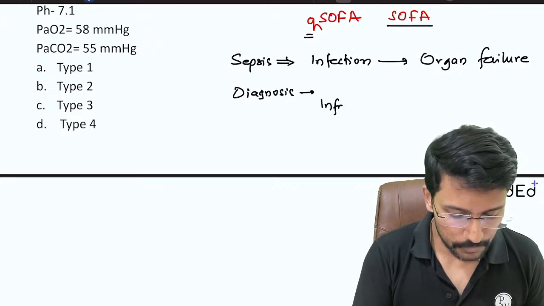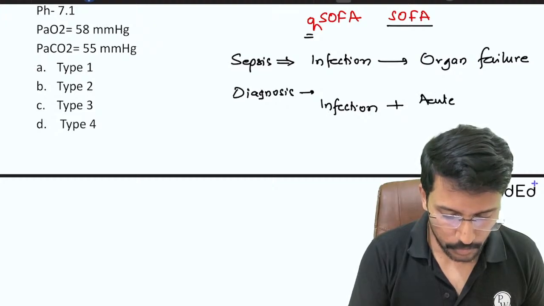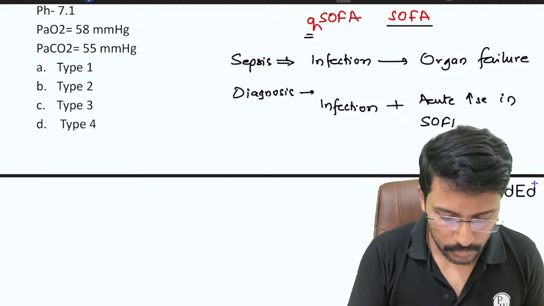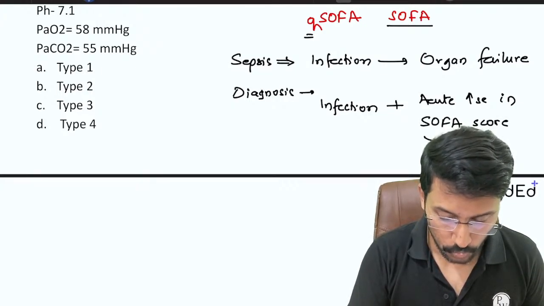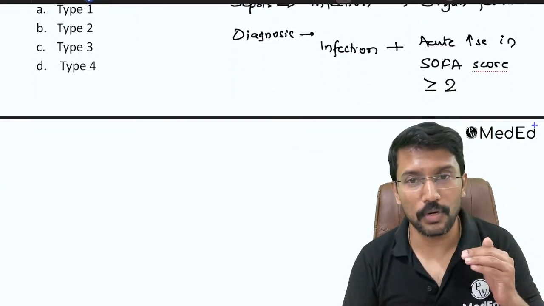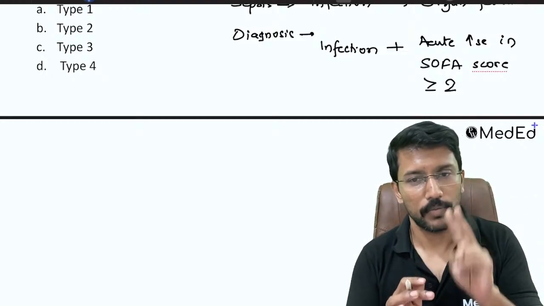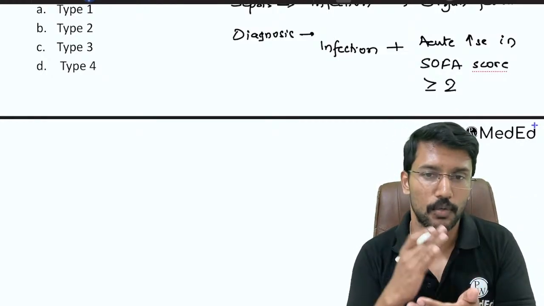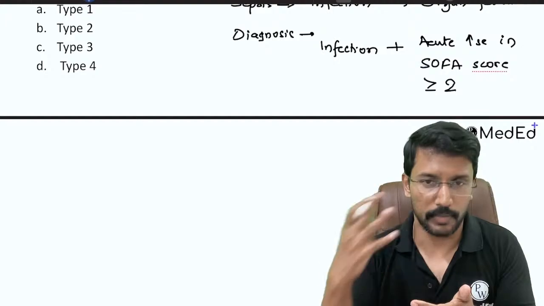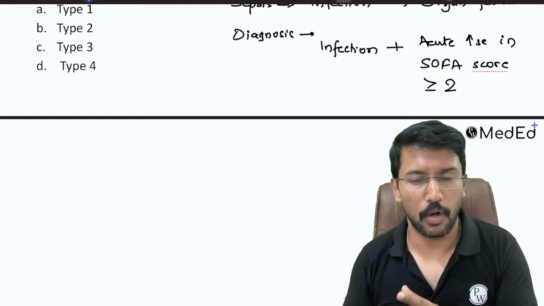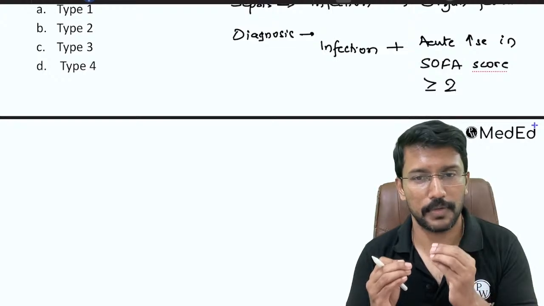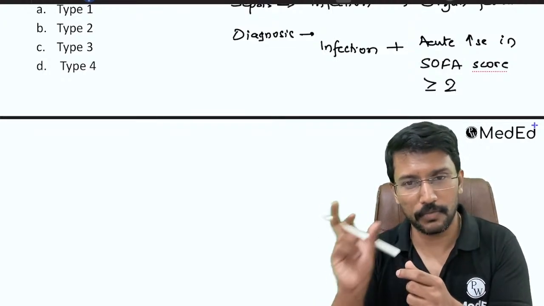Infection plus acute rise in SOFA score. SOFA is a scoring system. Score by more than or equal to 2. Infection plus acute rise in the SOFA score means your organs. In the SOFA score, we assess your kidneys, your mental status, the cardiovascular status, hematological parameters, multiple organ functions. And if the organs start losing their function, we give them a score.